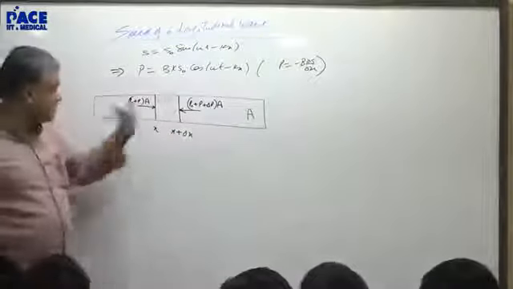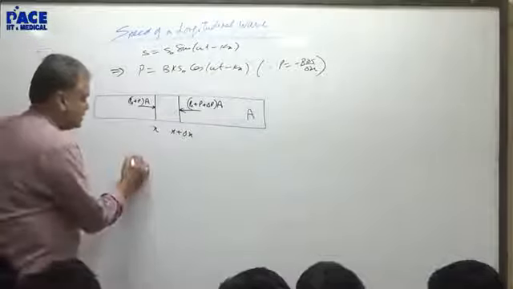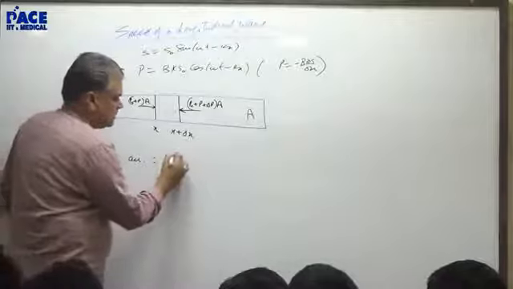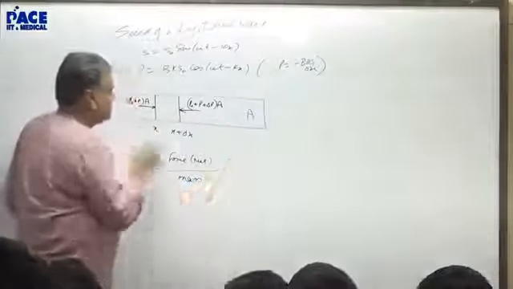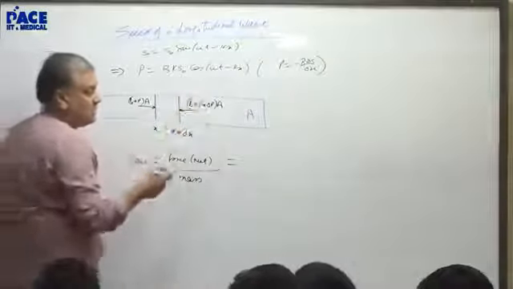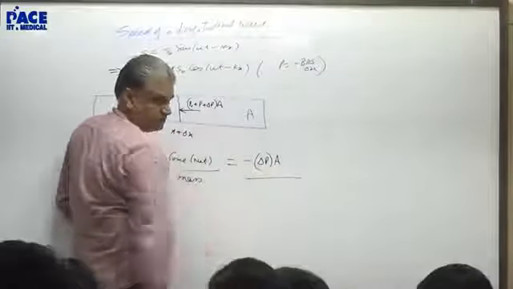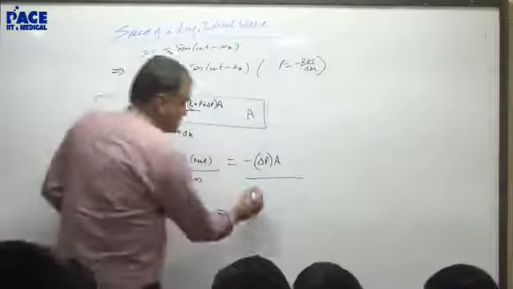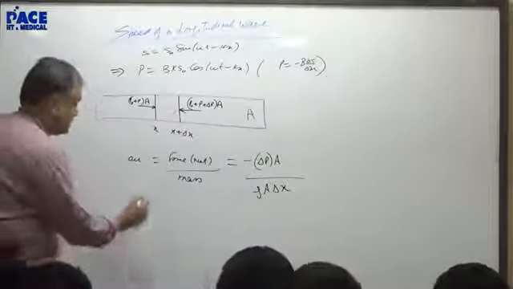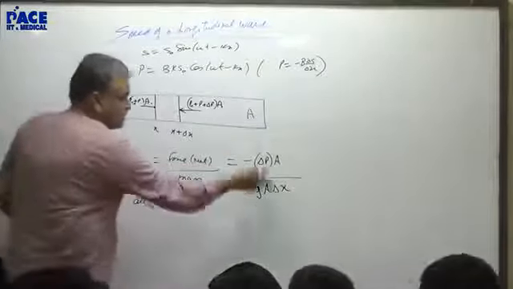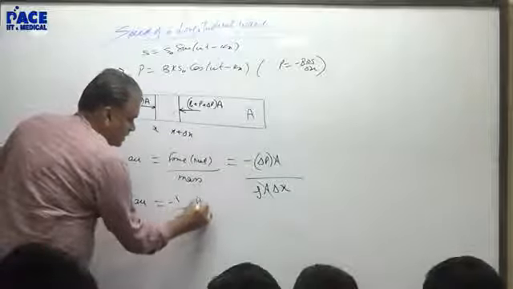Pressure is to press, so from that side it presses this way, from this side it presses that way. Now this is the total force on this. What is the acceleration of this element? Acceleration of this element will be the net force by mass. So what is the net force? This minus this. You can see there is a backward force here as per this diagram, delta P A. So delta P itself will be negative, then it will be positive. So delta P by mass, which is rho A delta x. Is that okay? So what is acceleration? If you divide this, it is minus 1 by rho del P by del x.